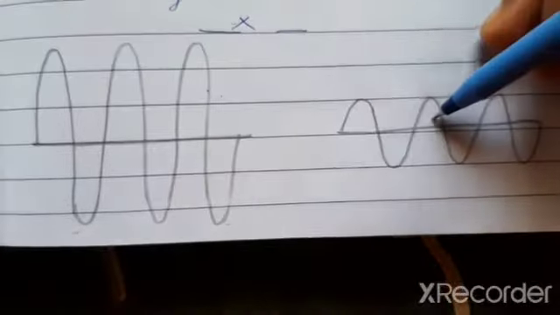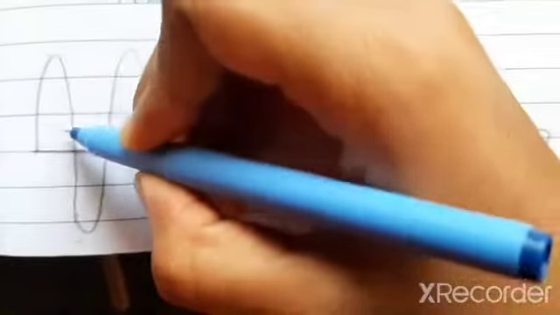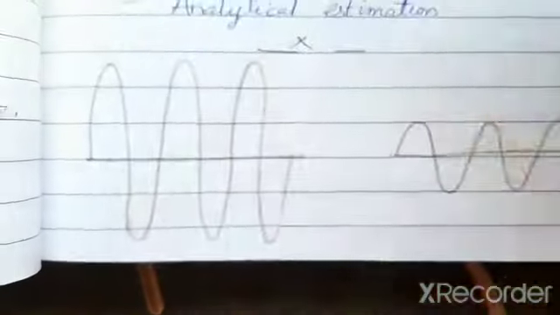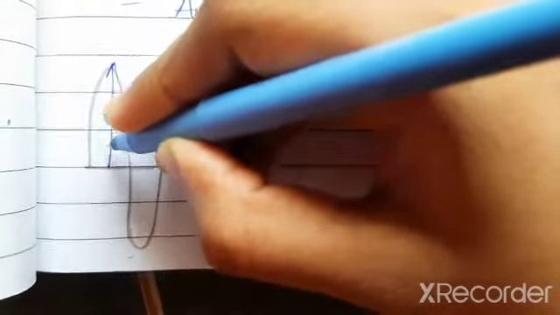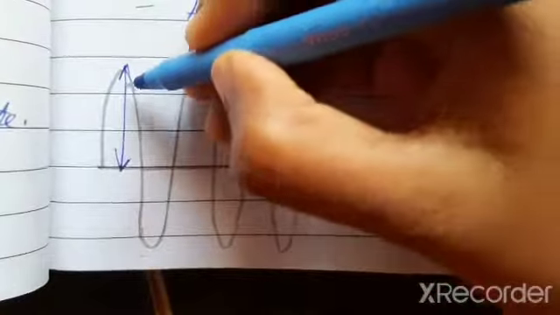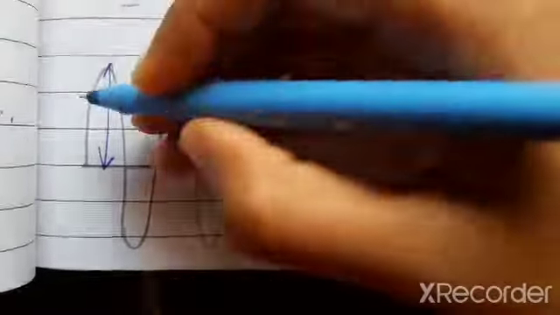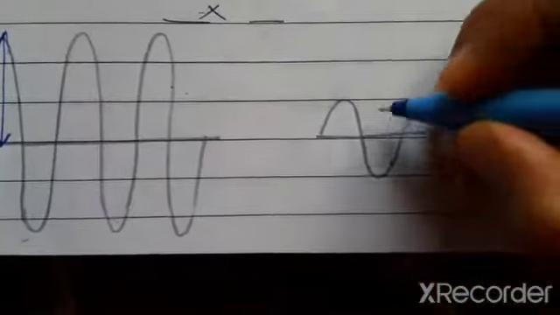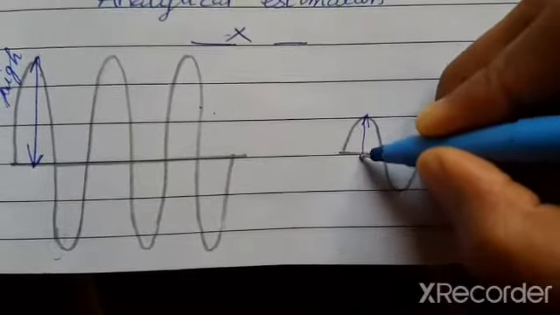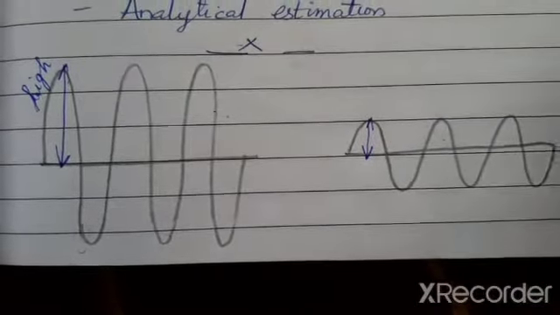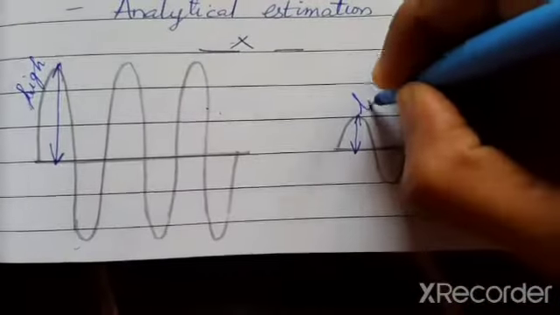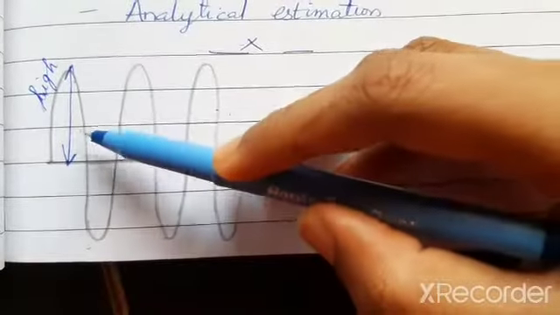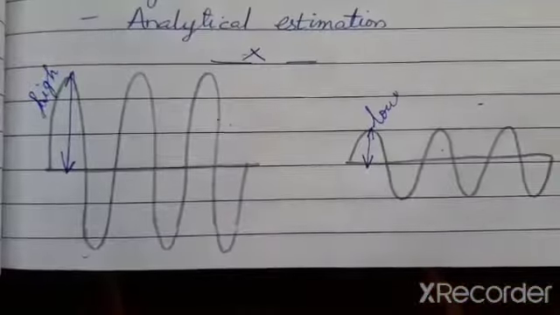This is also a wave and this is also a wave. But if you see here, the maximum displacement, that is the amplitude of this wave from its center position, is high, right? In this wave. Whereas look at this, here the displacement is less. So I can tell this as a high amplitude wave and this as a low amplitude wave because of the displacement from its center position.